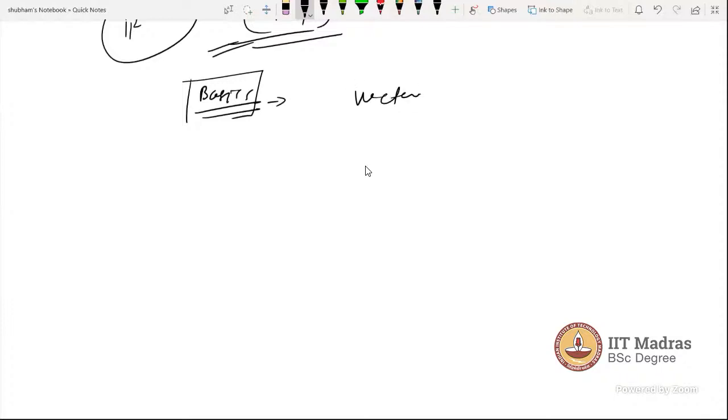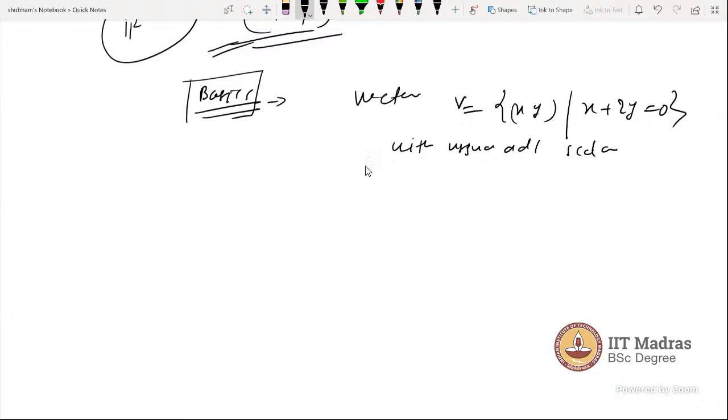So I am taking a vector space V, defined as x, y such that x plus y, x plus 2y is equal to 0, with the usual addition and scalar multiplication. Usual means coordinate-wise addition and coordinate-wise scalar multiplication. So this will form a vector space.